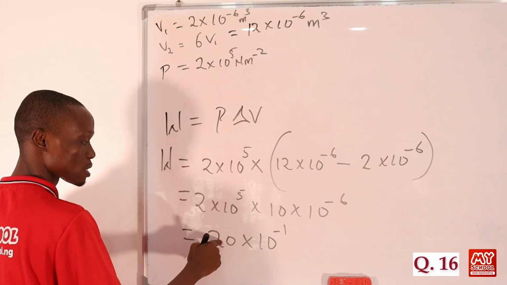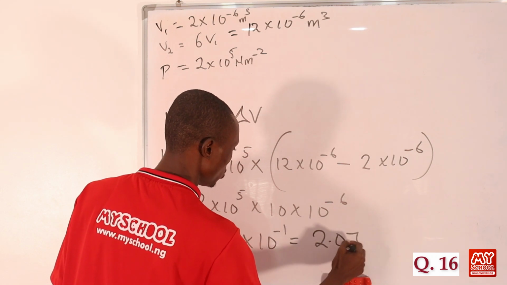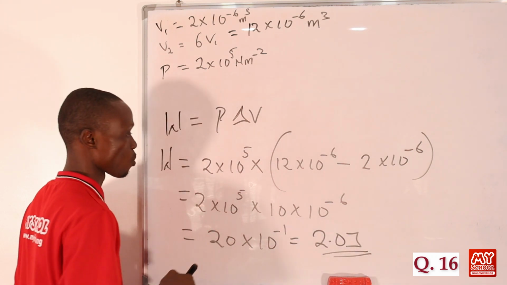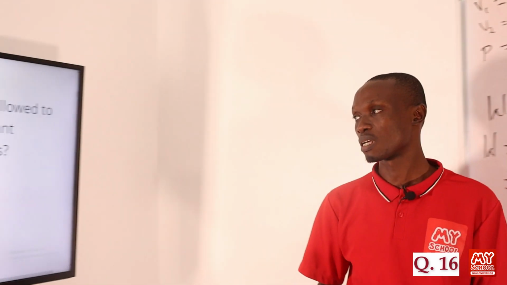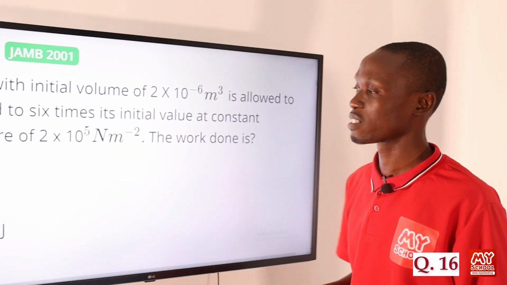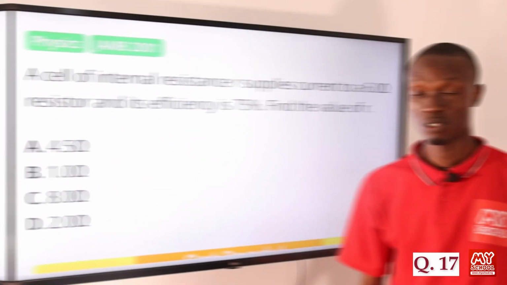Okay, so if I move it at the end of that, I'll be having my answer to equals 2.0 joules since we are calculating for work done. Okay, so let's return back to the screen to pick the correct answer to this question, and that is option A, 2.0 joules.